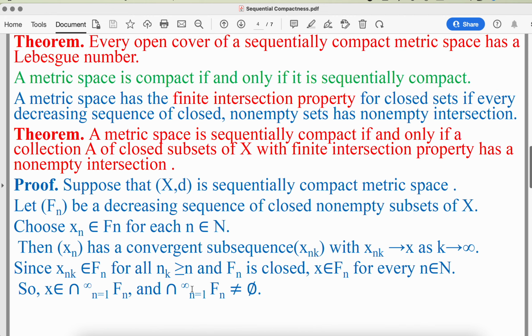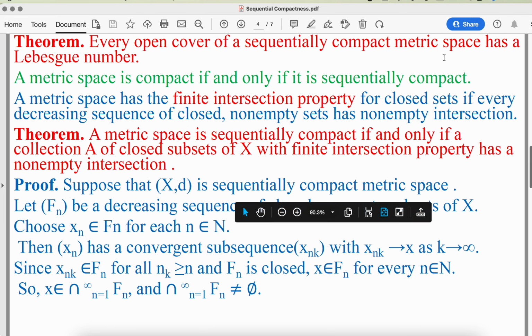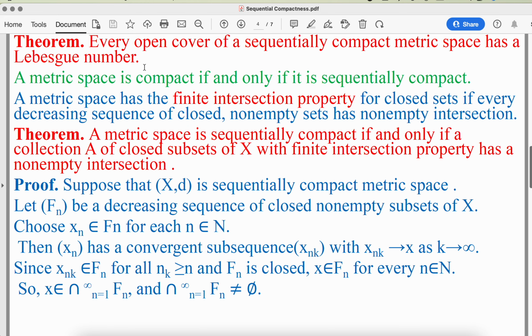We can also state this theorem as: every open cover of a sequentially compact metric space has a Lebesgue number. And we know that a metric space is compact if and only if it is sequentially compact. So the proof of this theorem is the same as the lemma which we discussed in the earlier slide.